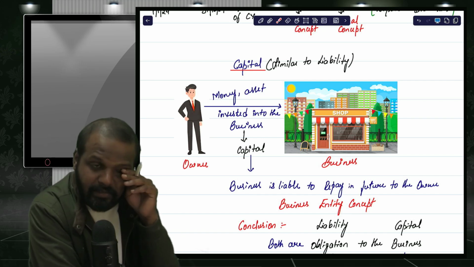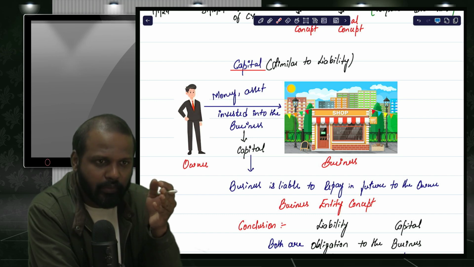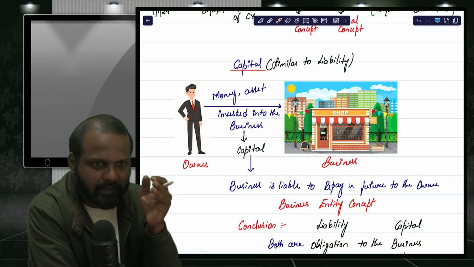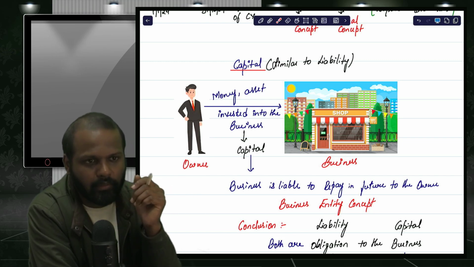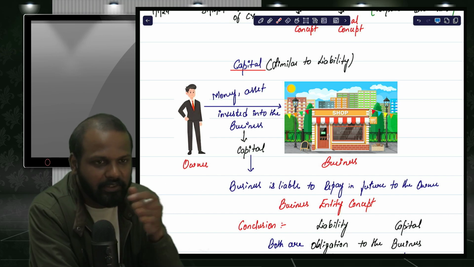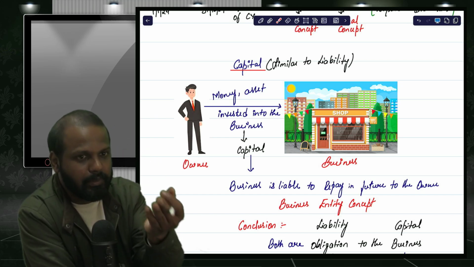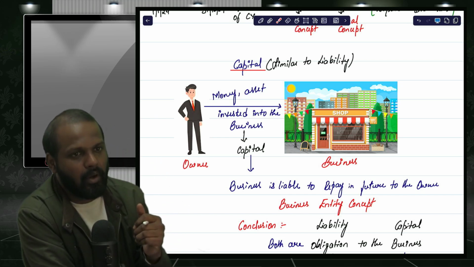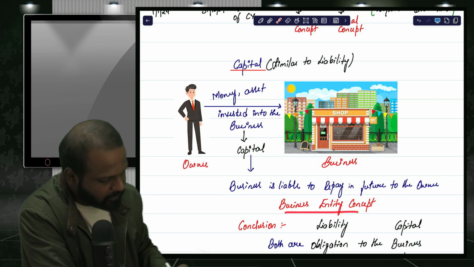Now a doubt will arise, sir, if the owner has invested anything into his own business, it is his own business, why does he have to get back that money from his own business, or why is his own business liable to pay that money to the owner? Because we have assumed that business is separate and owner is separate. We have taken these two as separate people. So if the owner gives something to the business, the business has to repay it. Or if the business gives anything to the owner, the owner has to repay it in future, because of the business entity concept.